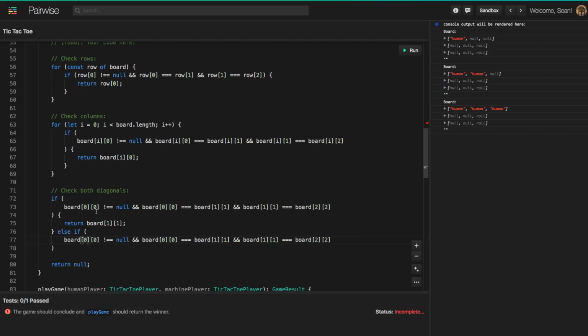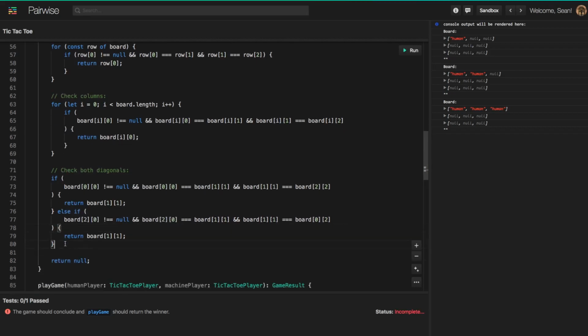So for the bottom left, it would be position 2 and 0. Sorry, the indexes are a little bit confusing to keep track of in your head. So 2 and 0 is not equal to null. And if the index at 2 and 0 is equal to the middle of the board, and the middle of the board is equal to the top right tile, then again, we can just return whatever we found, like that.